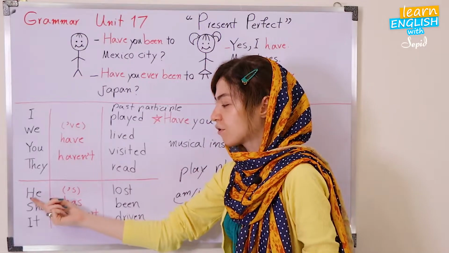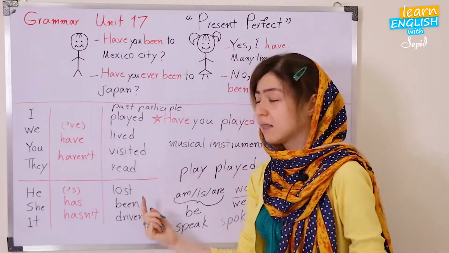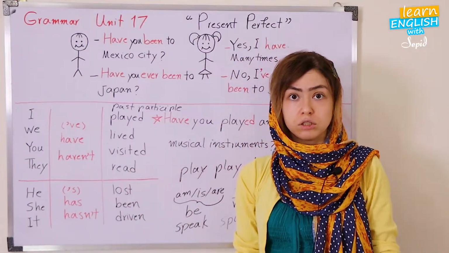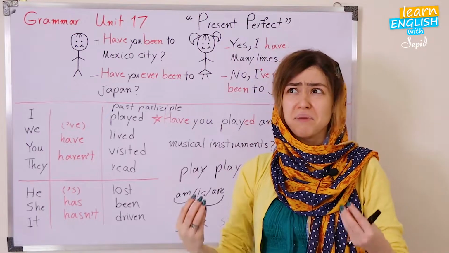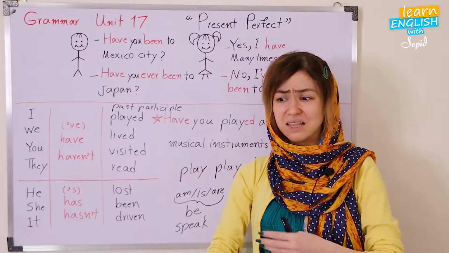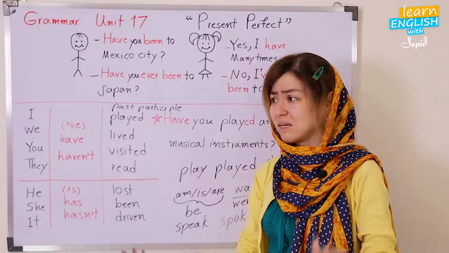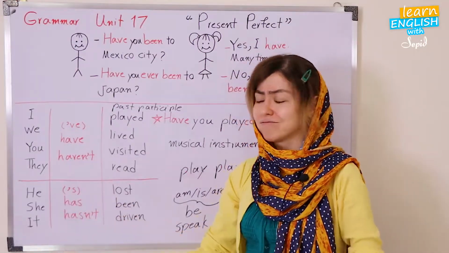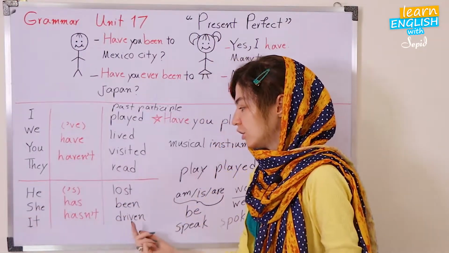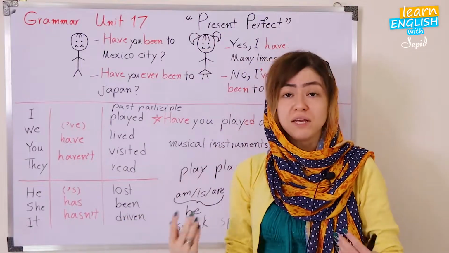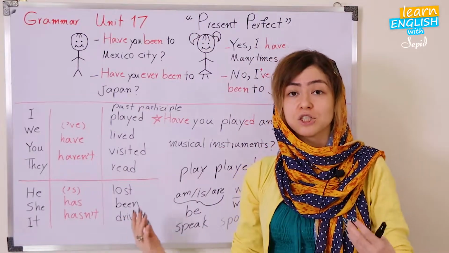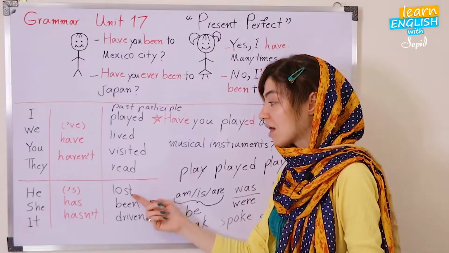So let's go for he. He has lost his watch. It means that it was a bitter experience. He lost his watch and he cannot find it. She's been to Australia. It means that she went to Australia and saw there.